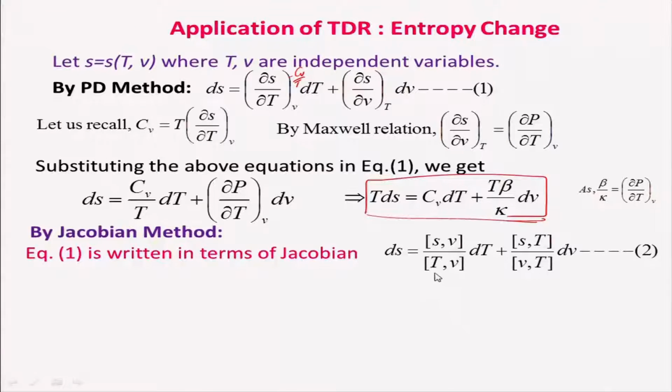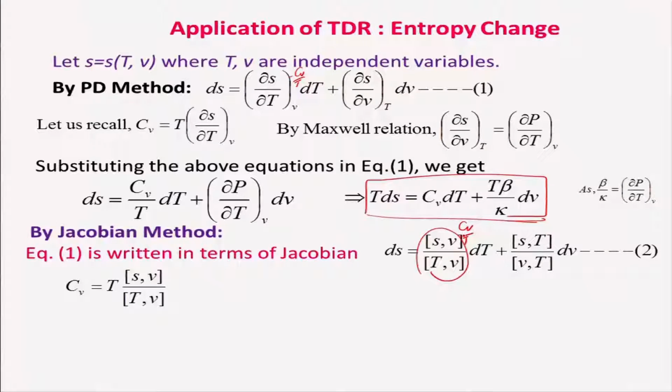We already know Cv is equal to T times the Jacobian of S, V with respect to T, V, so I can write Cv by T here very easily.